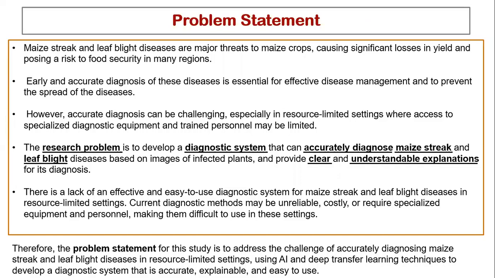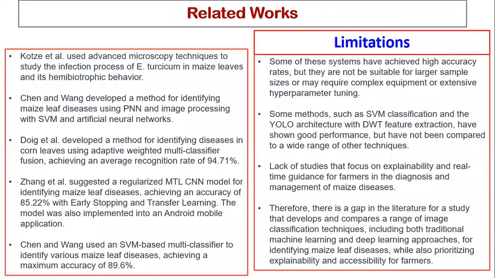As a result, the problem statement for this study is to address the challenge of accurately diagnosing maize streak and leaf blight diseases in a resource-limited setting, or in a setting where people don't actually have the resources, and also using AI and transfer learning techniques to develop a diagnosis system that is not only accurate but provides explanations and is easy to navigate and use by these farmers, because as we know, most of these farmers are illiterate.